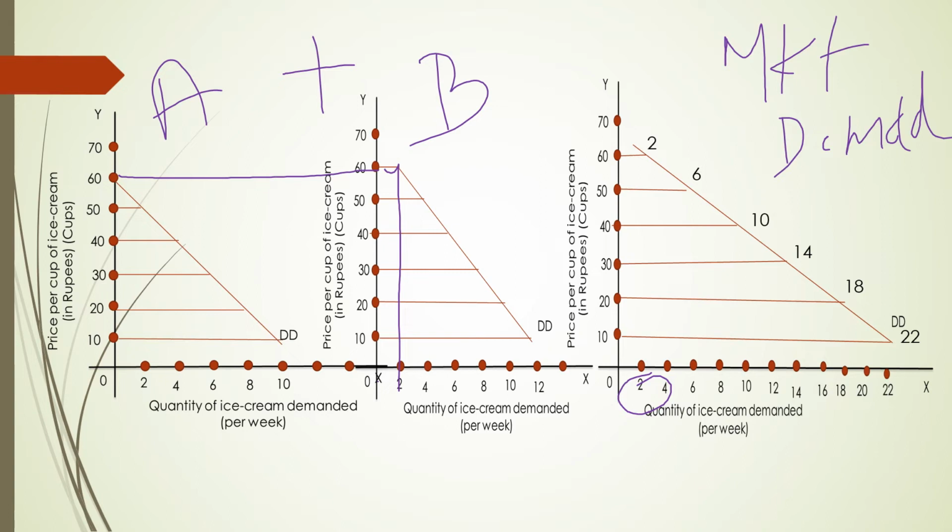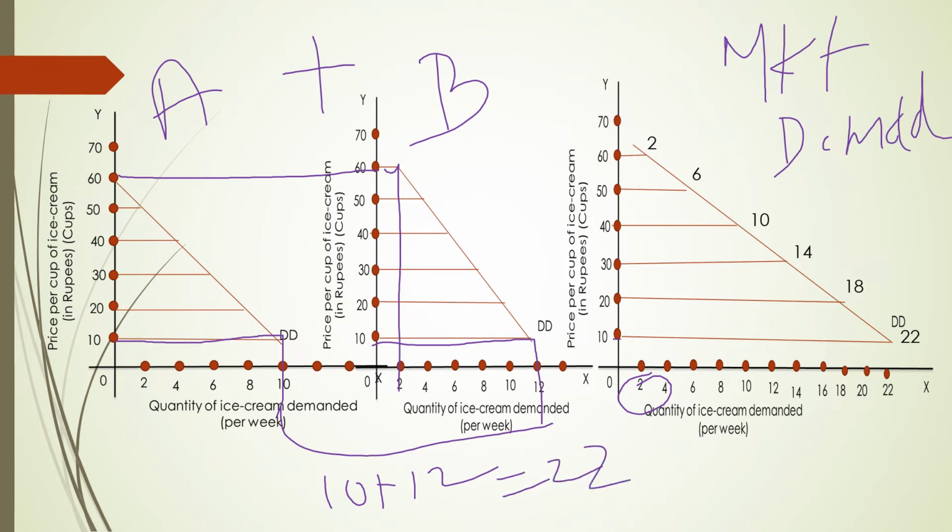When the price of ice cream falls from 60 to 10 rupees, the quantity demanded by consumer A is 10. Quantity demanded by consumer B is 12. So 10 plus 12 is nothing but 22. You can observe at 10 rupees market demand is 22. It indicates that market demand is an aggregate or total demand by all the consumers in the market at different levels of price.